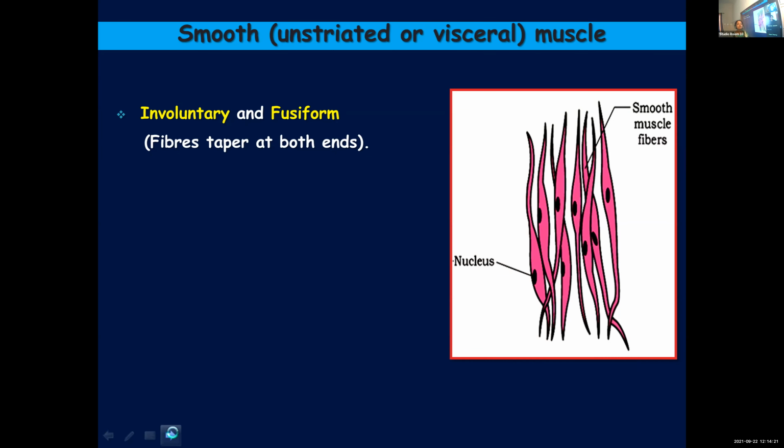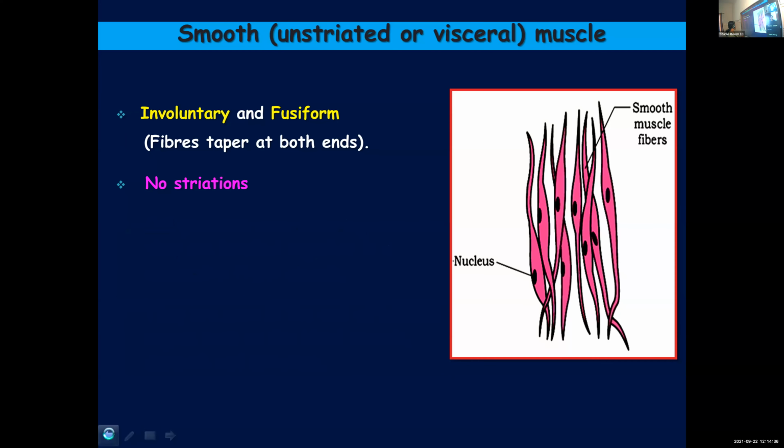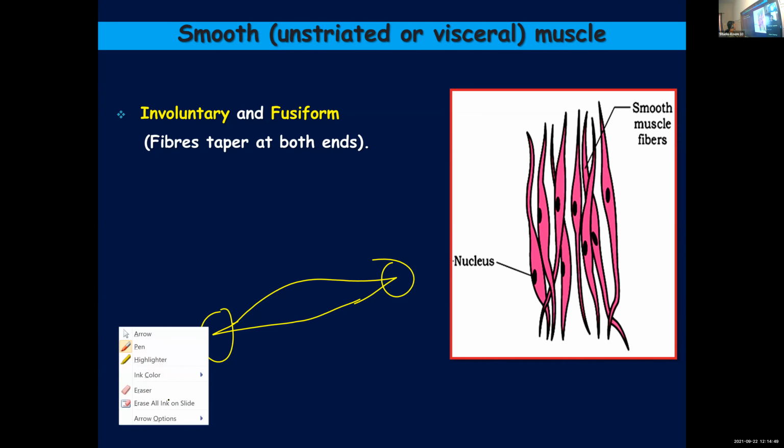But in case of smooth muscle, they are found in the internal organs. You cannot control them according to will. And these are fusiform. Fusiform means, as you can see in the picture, they taper at both ends, pointed at both ends. When both ends are pointed, you call it fusiform or spindle shaped.